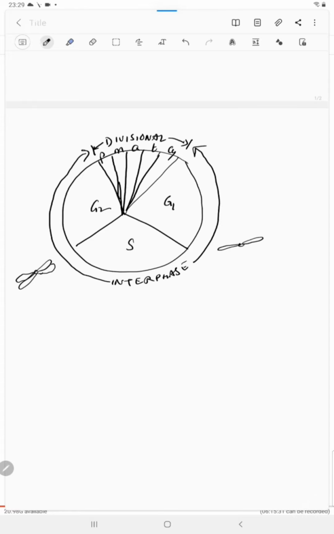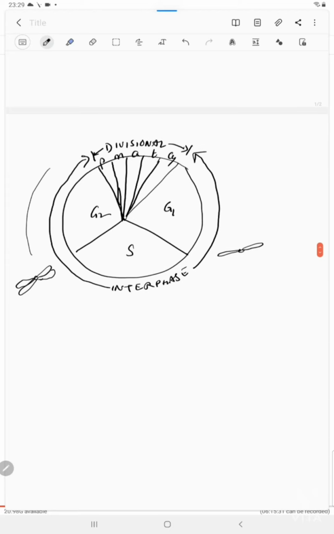In fact, up to G2 or even in prophase, in the nucleus, the chromosome will look like very small, very fine fibrils. They will not be visible enough. So, like this, they will be entangled all along the nucleus. There will be numerous chromosomes. Here we are drawing in a simplified manner, just for our understanding.